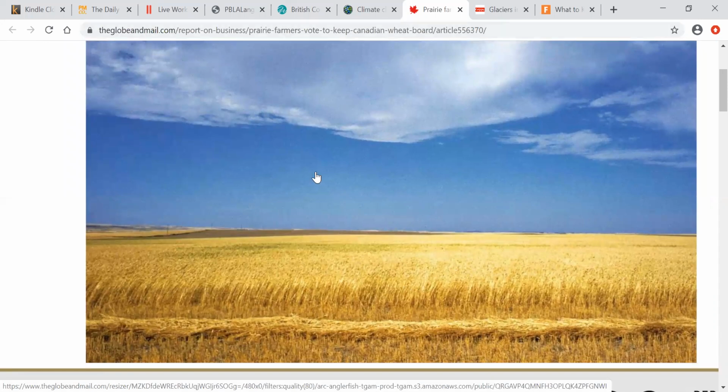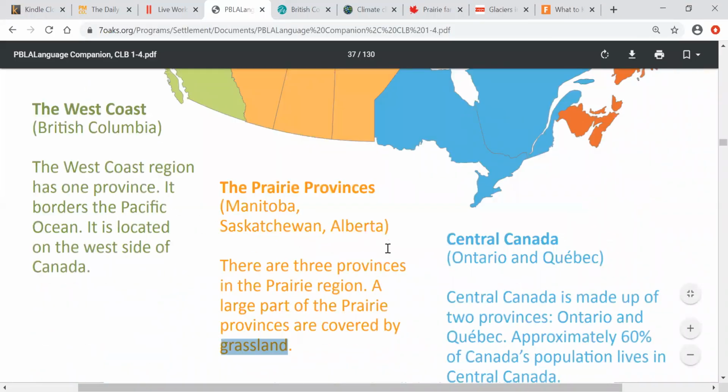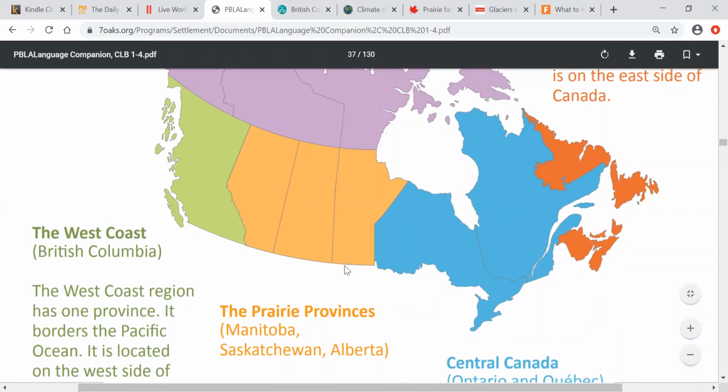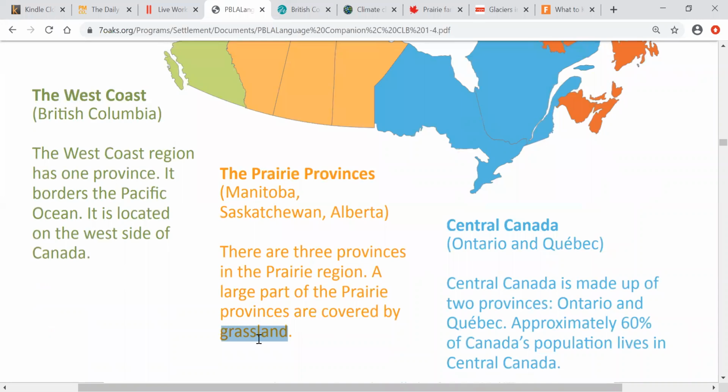So this is the prairie. This is called prairie, right? So land so big, big, big, big, and you can just grow things on it, and there's just grass, and it's all yellow. These are the prairie provinces, okay? So the 3 provinces, Manitoba, Saskatchewan, Alberta, are in the prairie region. The name of the region is the prairie region, and most of it is covered by grassland.